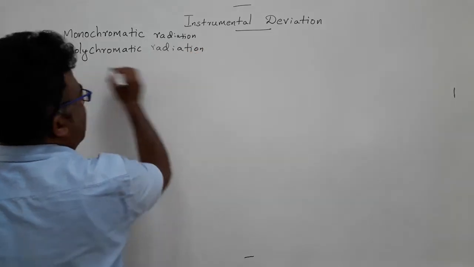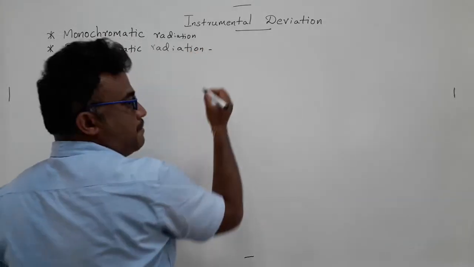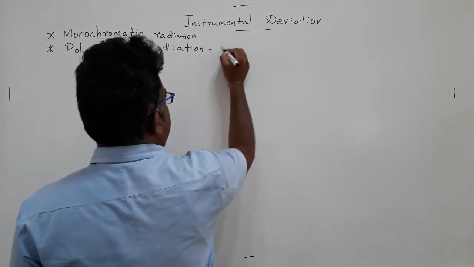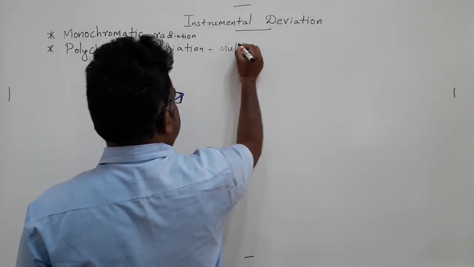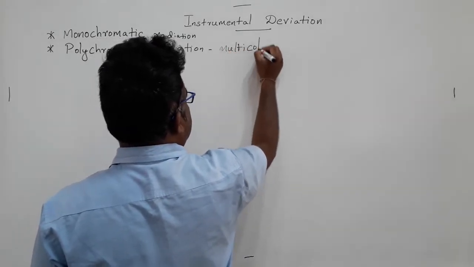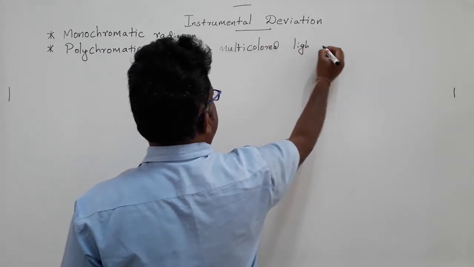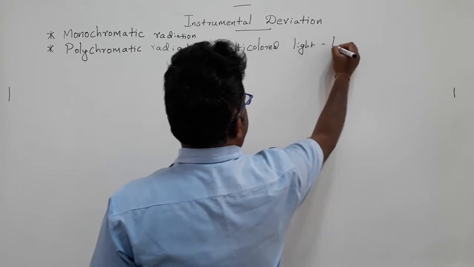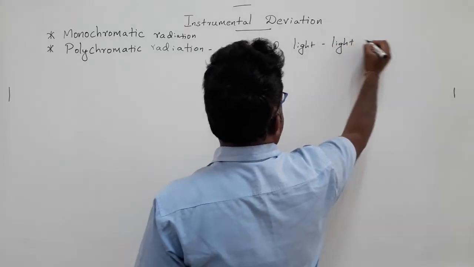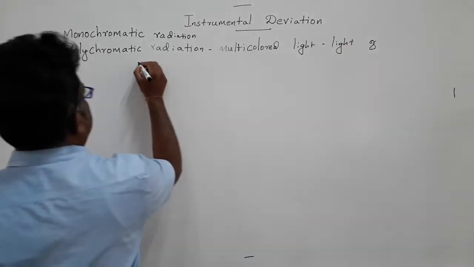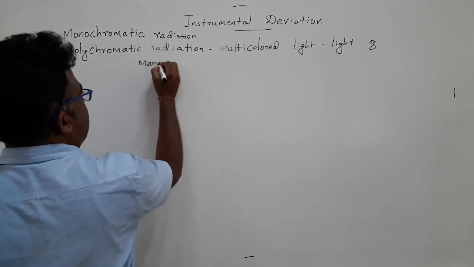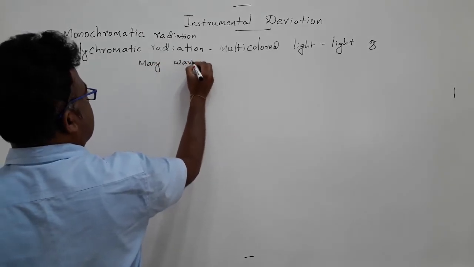Polychromatic radiation, what does it mean? Polychromatic radiation is simply multicolored light. That is, it has many wavelengths. Light of many wavelengths.